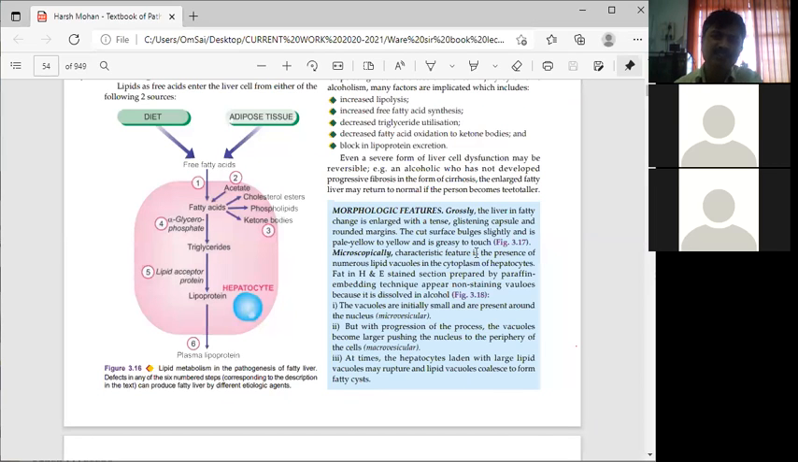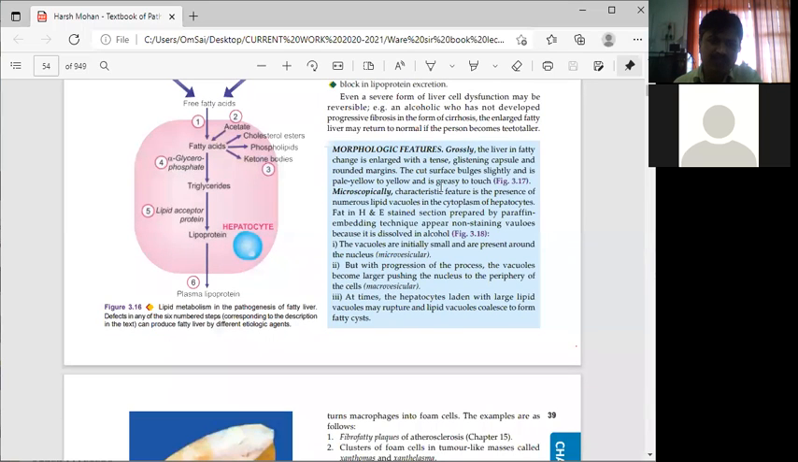Microscopy. Now we will see the microscopy of this fatty liver at the cellular level. Microscopically, the characteristic feature is the presence of numerous lipid vacuoles in the cytoplasm of hepatocytes. Vacuoles means bags. Lipid bags are present in the cytoplasm of hepatocytes.